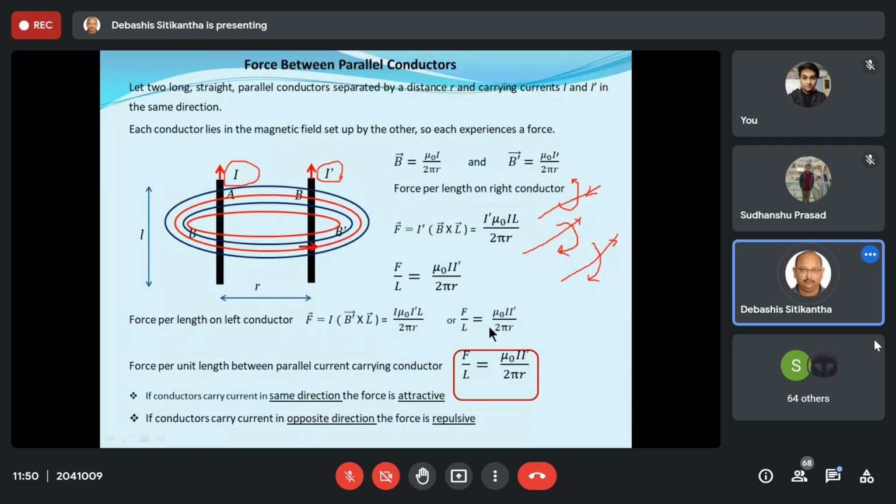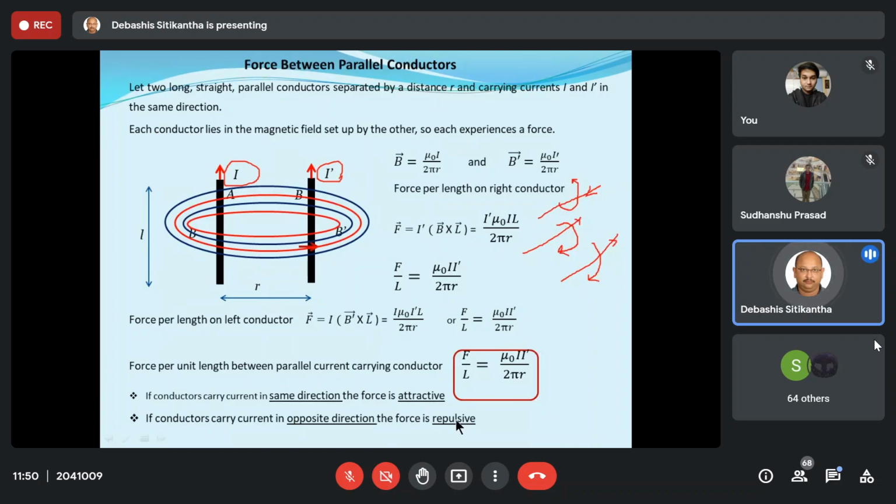Now a very interesting thing that you can see is that in both the cases the expression of the force is same. That means each of these conductors is going to exert a force, maybe attractive or maybe repulsive, which is equal to each other.